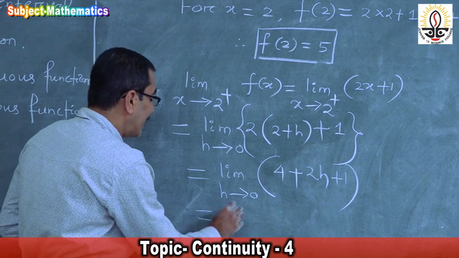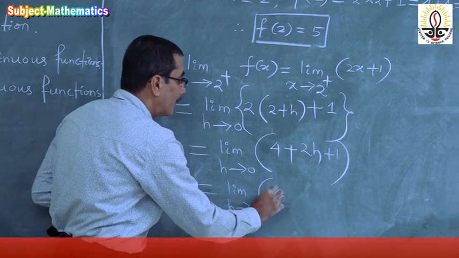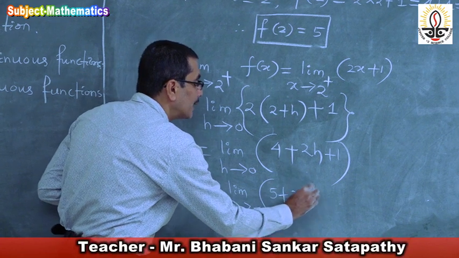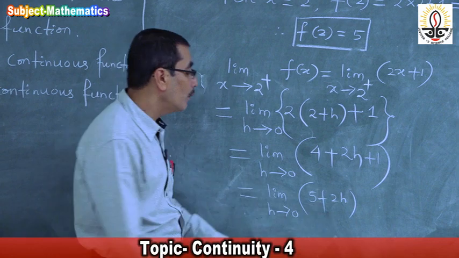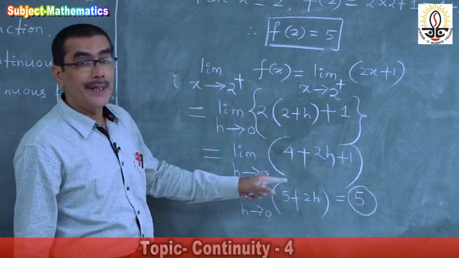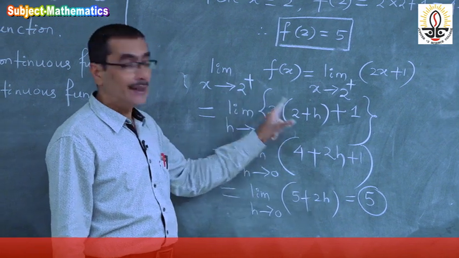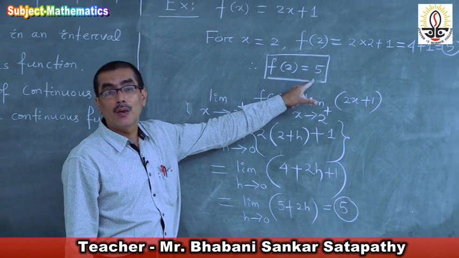So this limit h approaches to 0 is 5 plus 2h. Now if you put 0 in place of h, what will you get? You will get 5. So see, this limit is equal to 5 and functional value is also equal to 5.